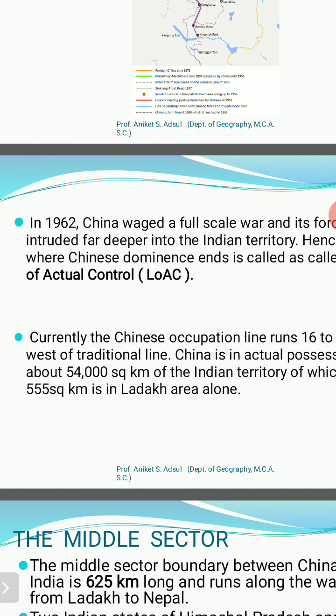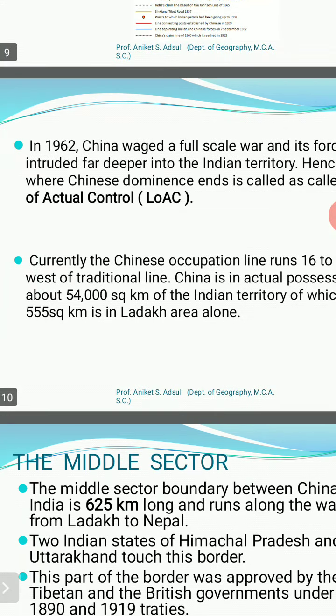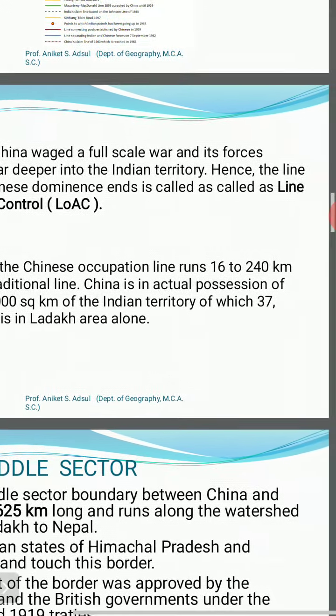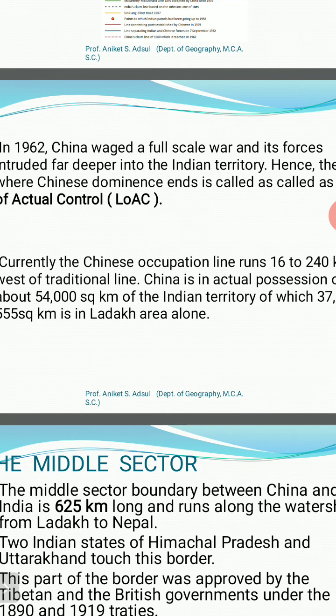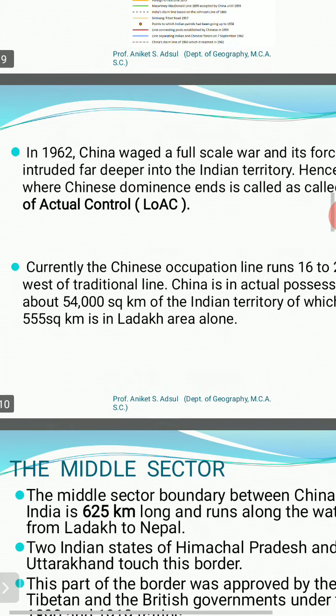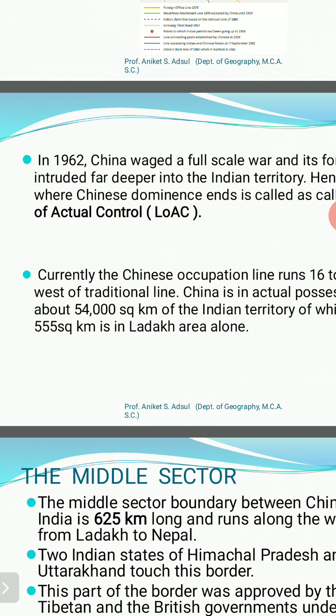Talking about China's actual possession of illegally occupied area of India, it is 54,000 square kilometers, and out of that nearly 37,555 square kilometers is in the Ladakh area alone. So see the immense nature of that illegally occupied part lying in the Ladakh area. So that is the significance of the western sector. It is a much debated and disputed border.